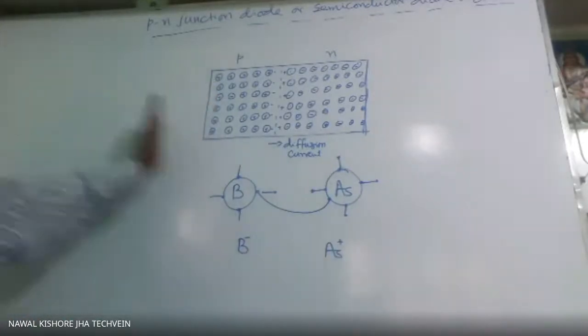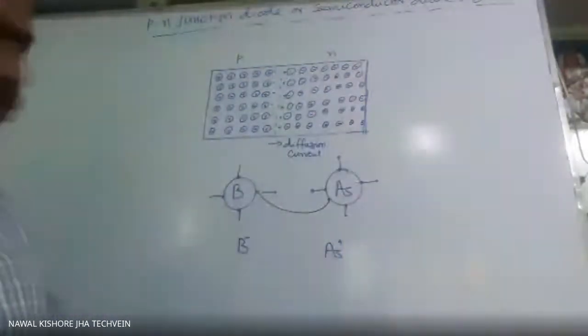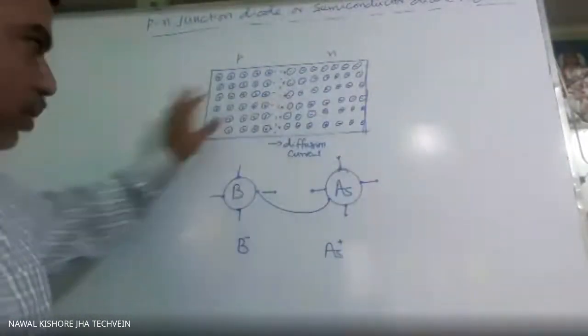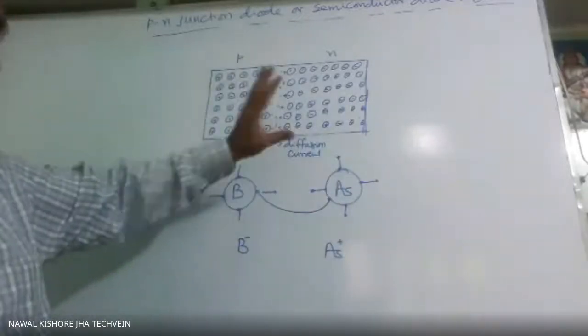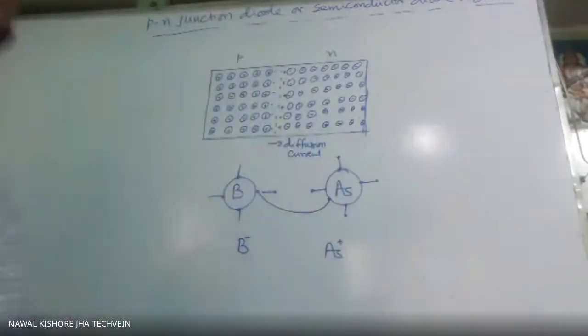Now when we connect it, this is stopped. When we have not applied any external source, this diffusion current will stop within microseconds only. It will not take much time.